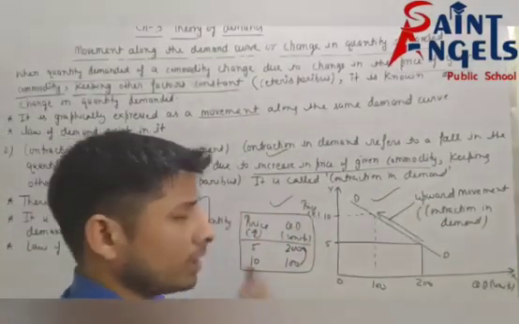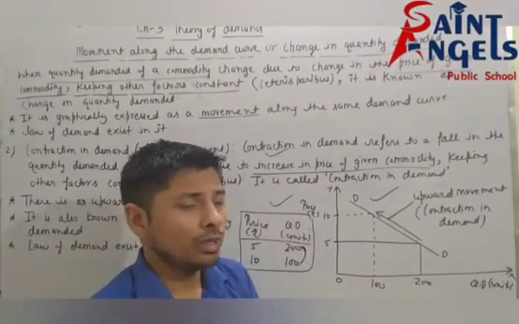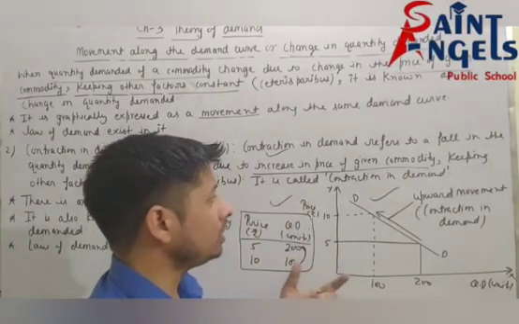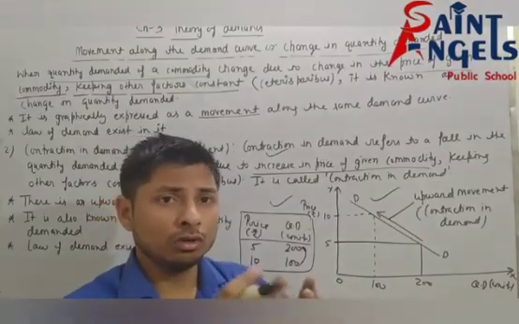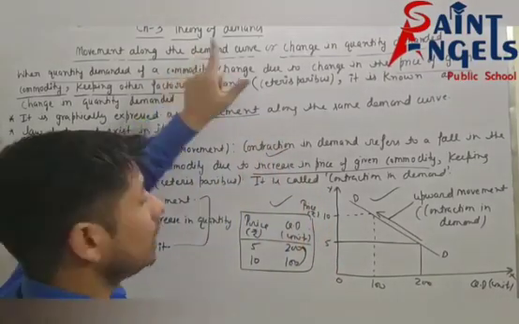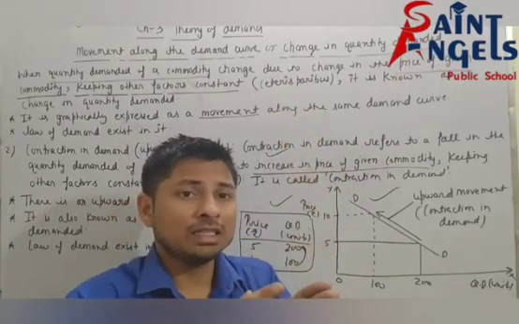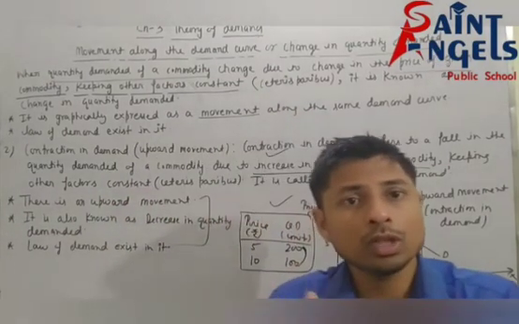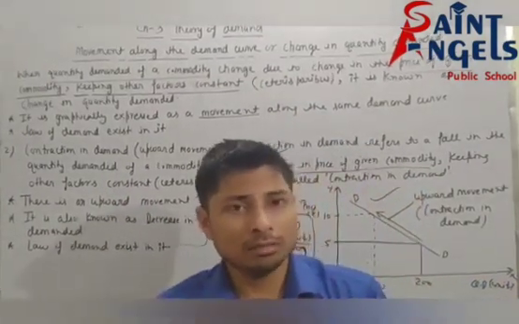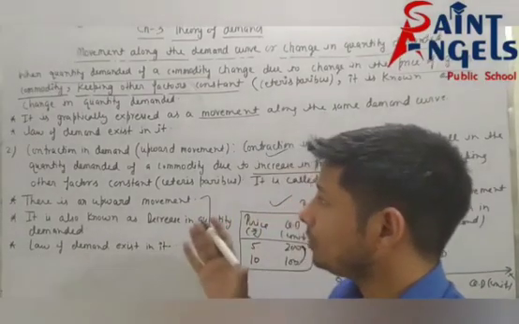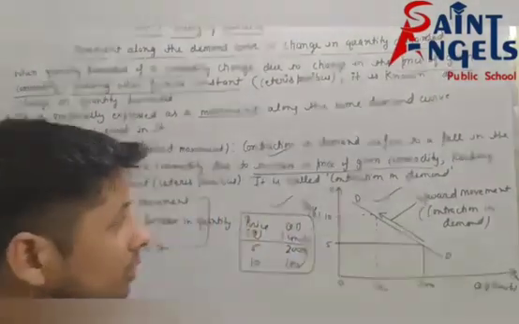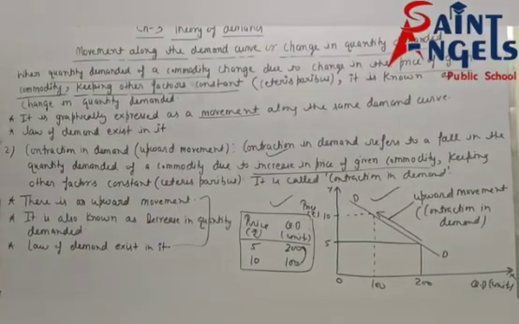So I hope all of you have understood how to explain this concept. This concept and the concept of law of demand, both are same. I hope all of you have understood. Please pause the video and note down this.